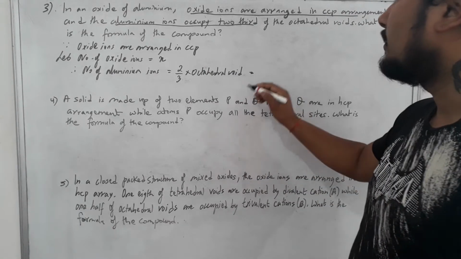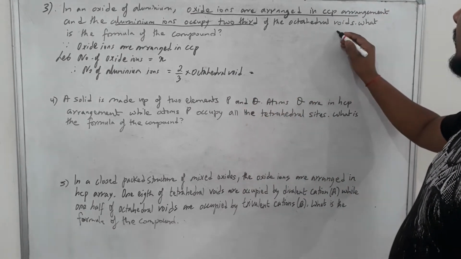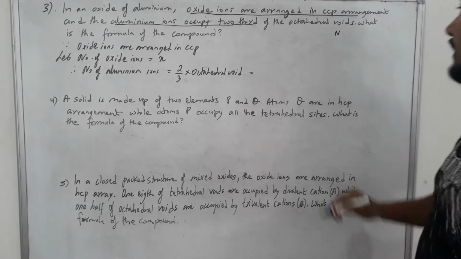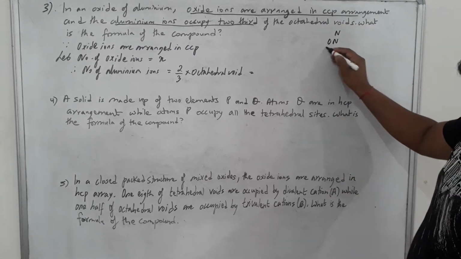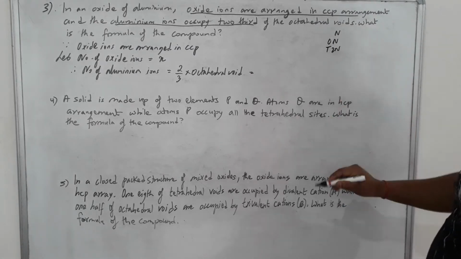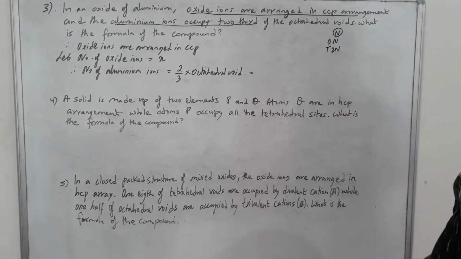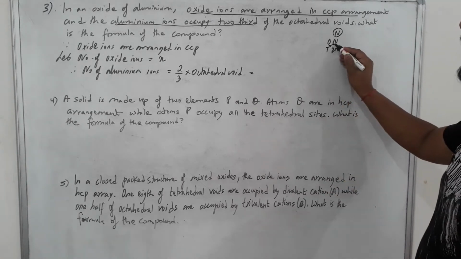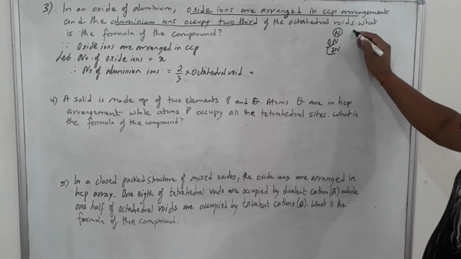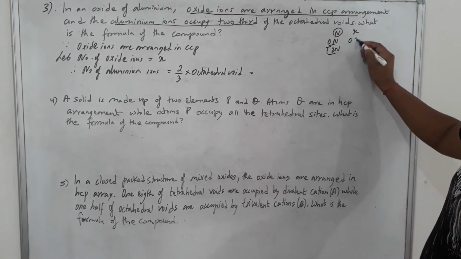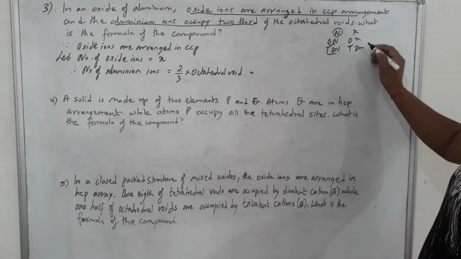If you remember what I said in my last class, if the number of spherical particles is n, octahedral voids will be n and tetrahedral voids will be 2n. But here we are taking the number of particles as x, so octahedral voids will be x and tetrahedral voids will be 2x.